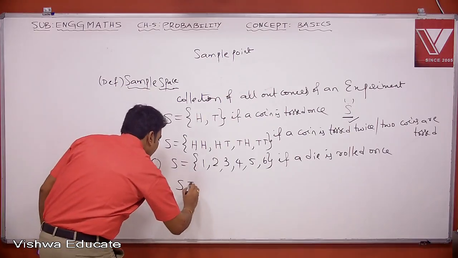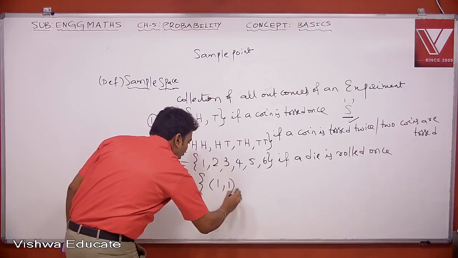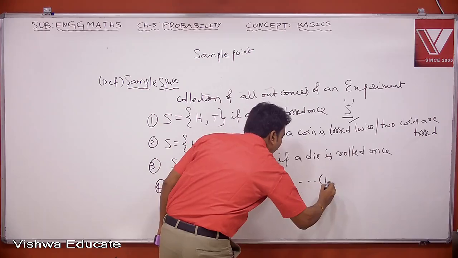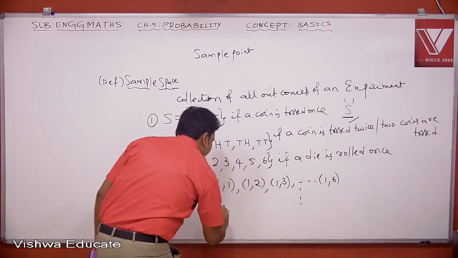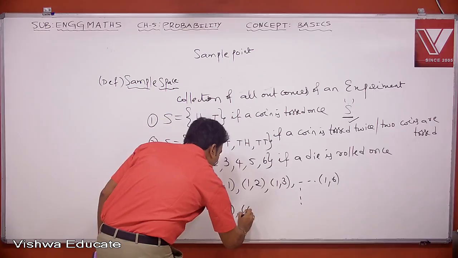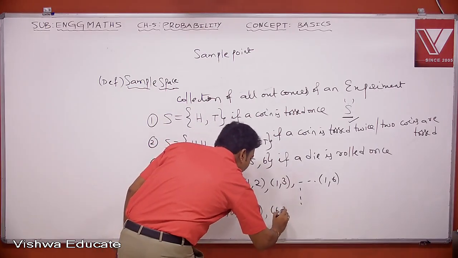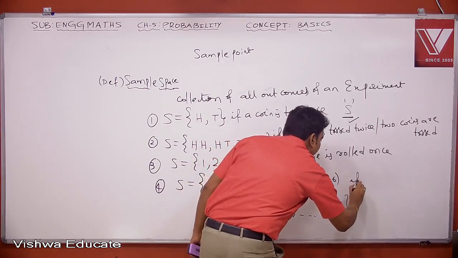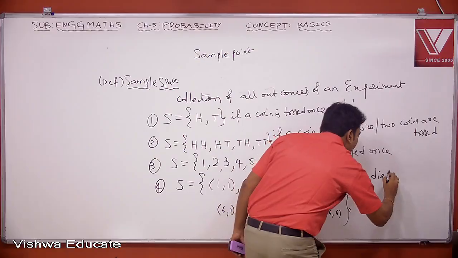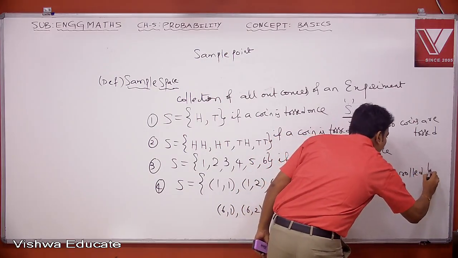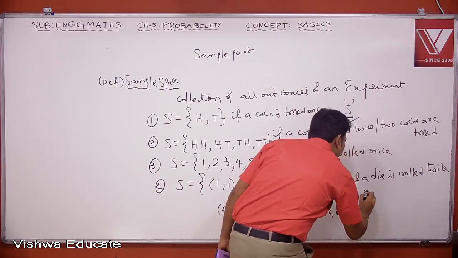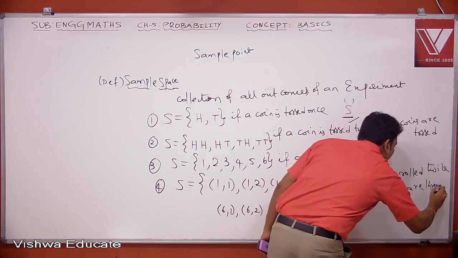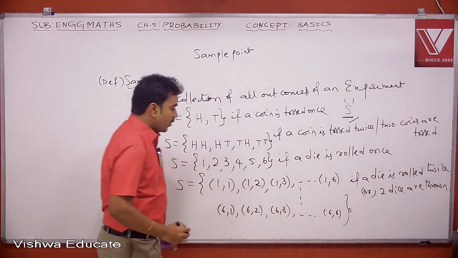Now if a die is rolled twice, or 2 dice are thrown, the meaning is the same. My sample space becomes S equal to {(1,1), (1,2), (1,3), and so on, (1,6), and so on}. If I start with 6, my sample points will be like this: (6,1), (6,2), (6,3), and so on, (6,6).